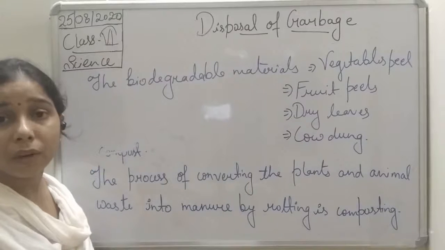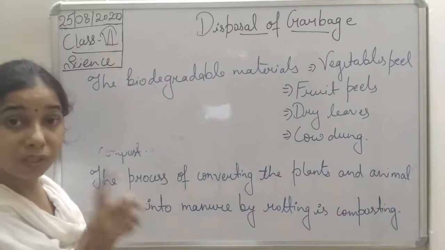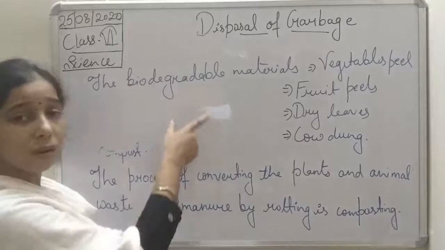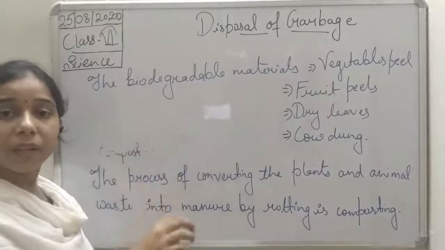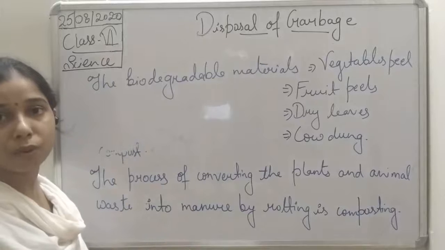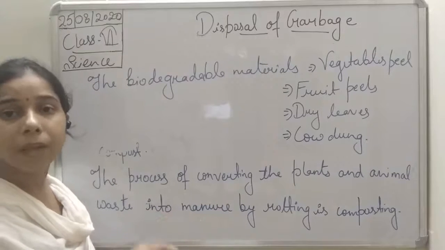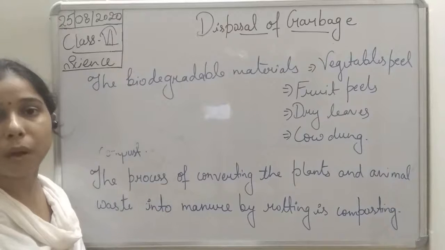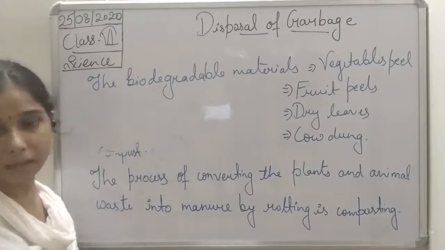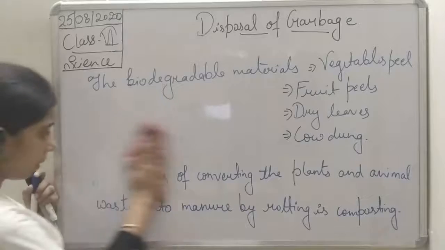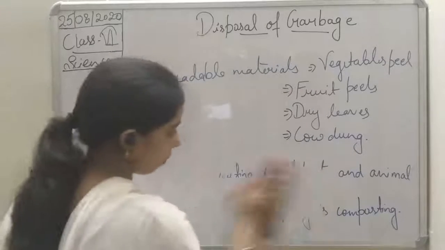So finally what will happen? The manure which is made by the process of composting, when it is put in the soil near the plants, will help in providing a sufficient amount of nutrients to the plants.